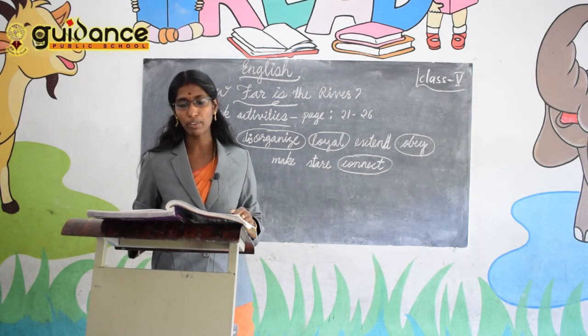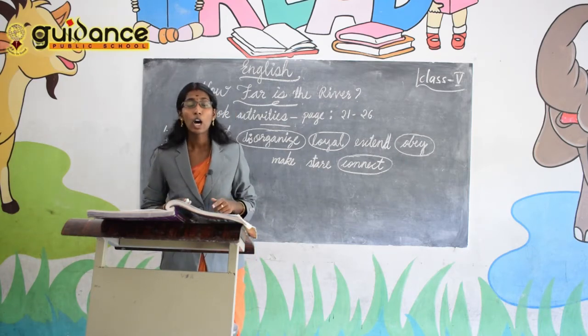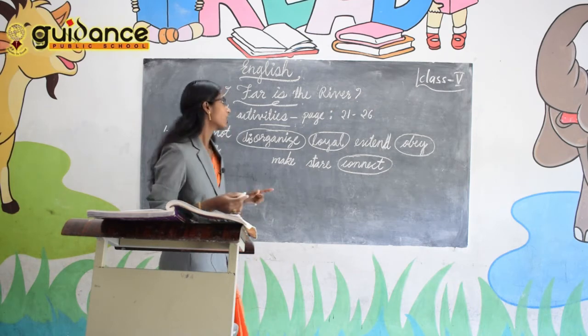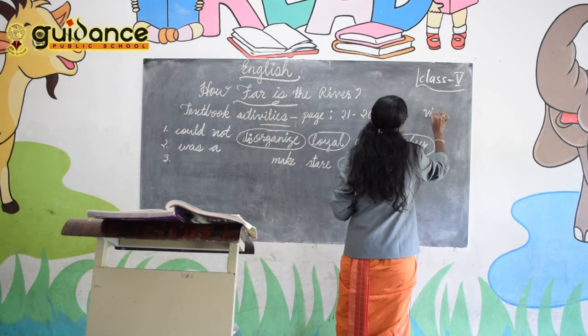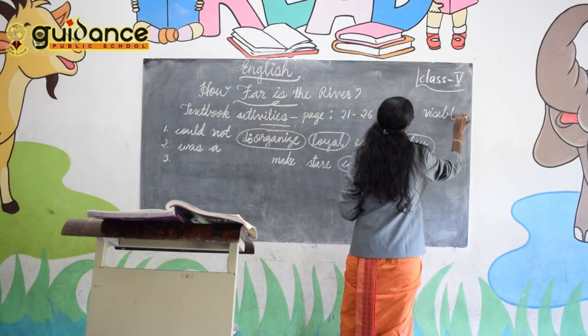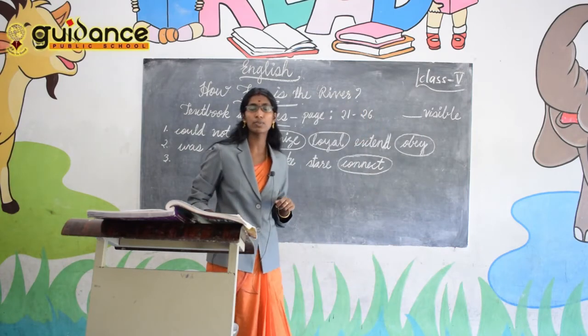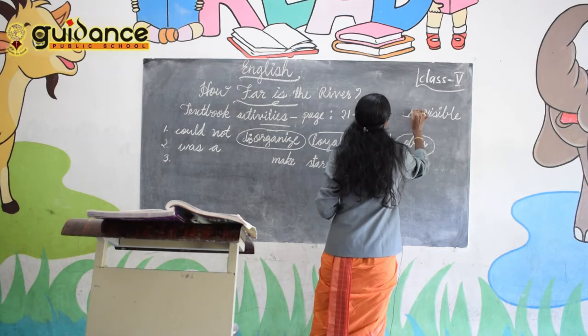For example, the first word is visible. So how can you find the opposite of the word visible? By adding in. So here the word is given, visible. The blank is given there. So which one is a must to find out the opposite? In.